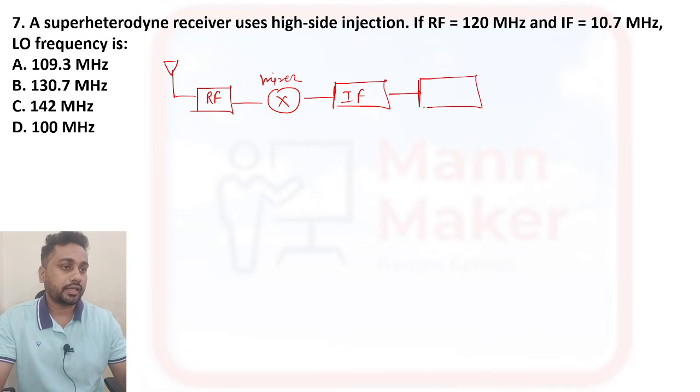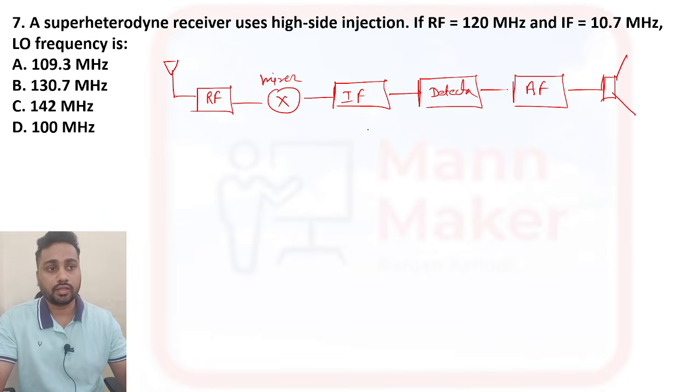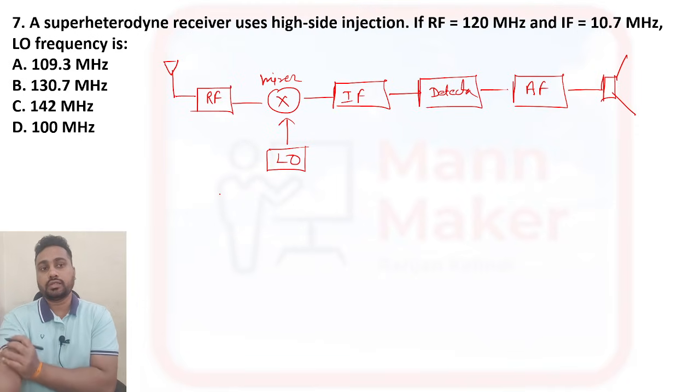Then we have one detector, then an audio amplifier, then the output will be there as a speaker or anything. And here we have one local oscillator. This is the diagram for the superheterodyne receiver.